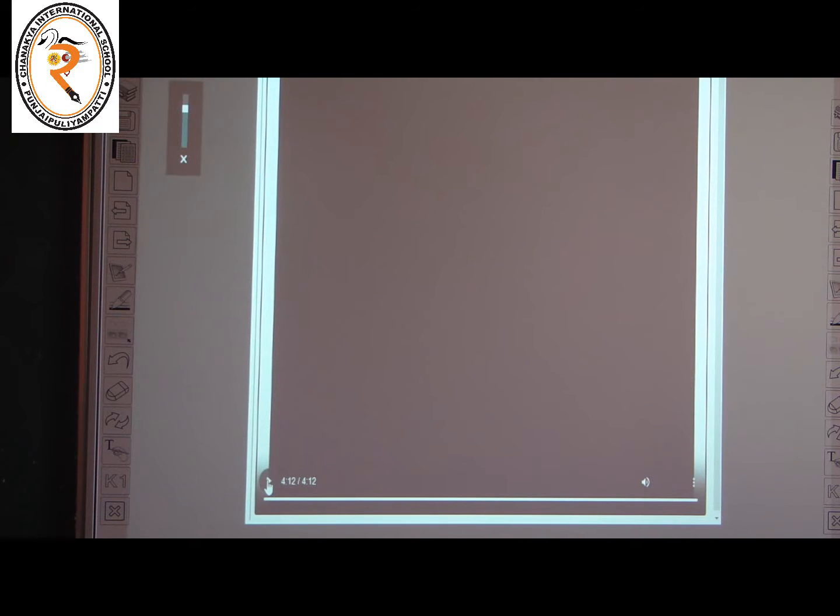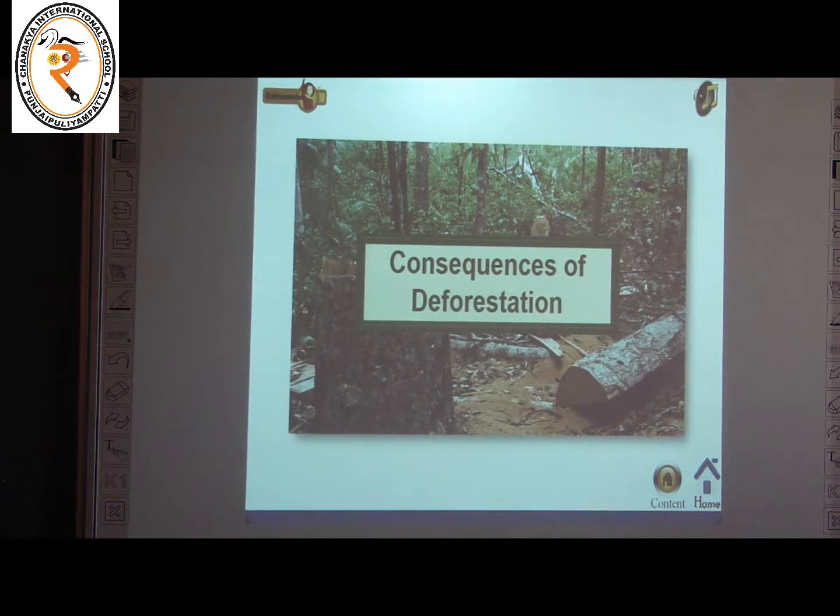So what is called deforestation? The cutting down of trees on a large scale is called deforestation. Okay. And the next topic is, what are the consequences of deforestation? That is, what are the effects of deforestation?